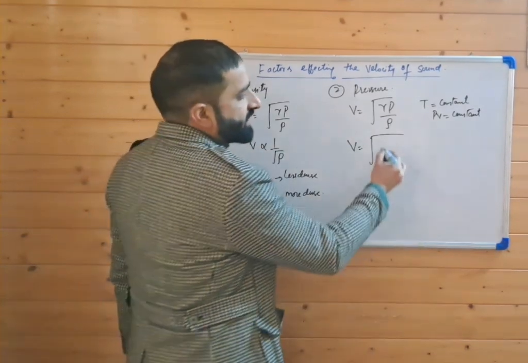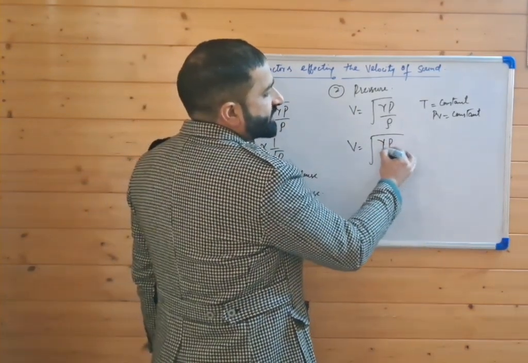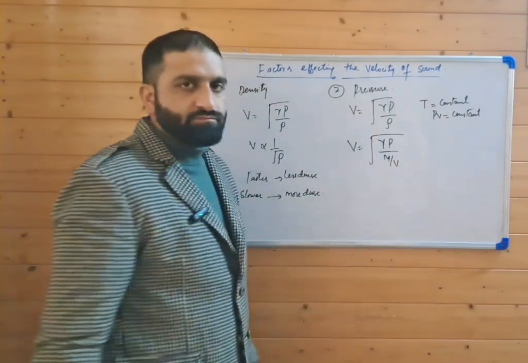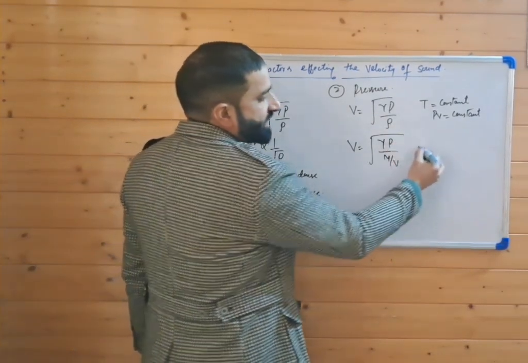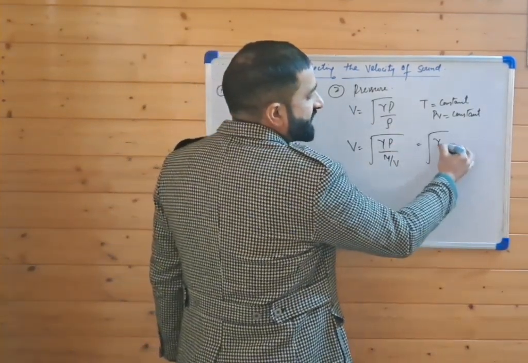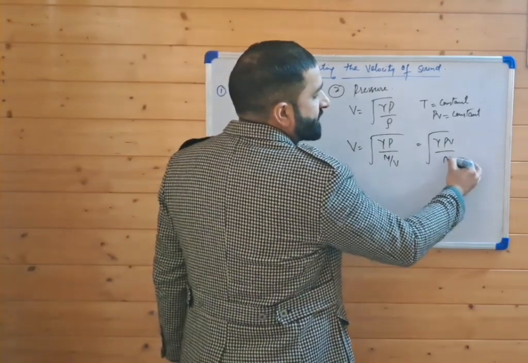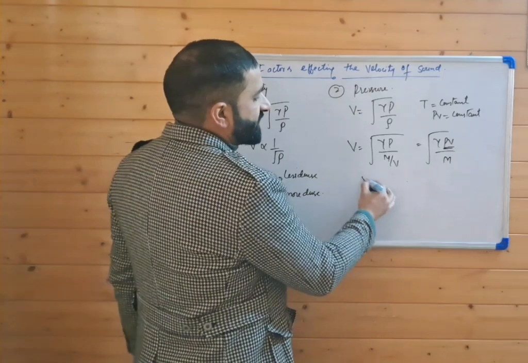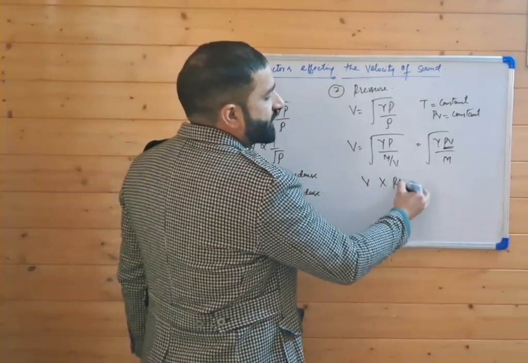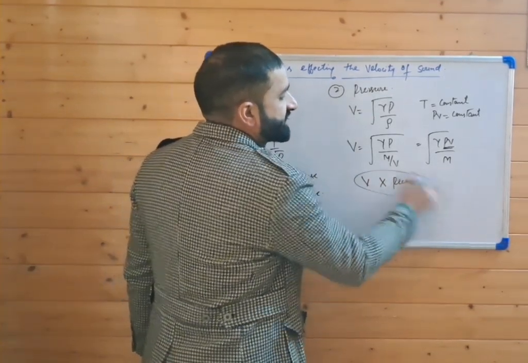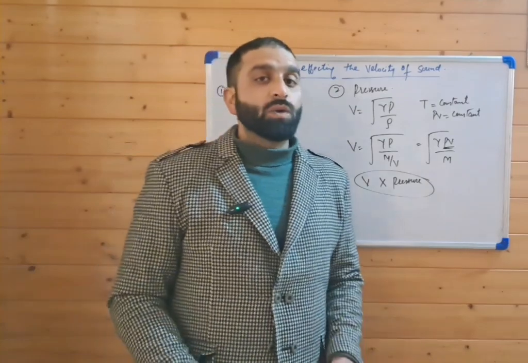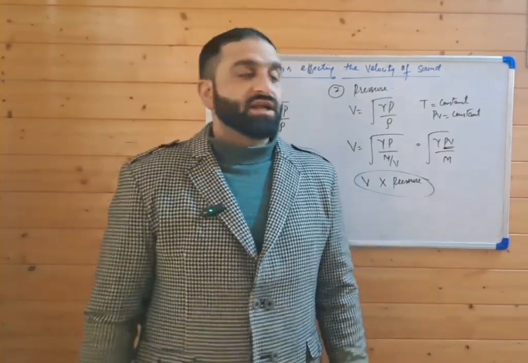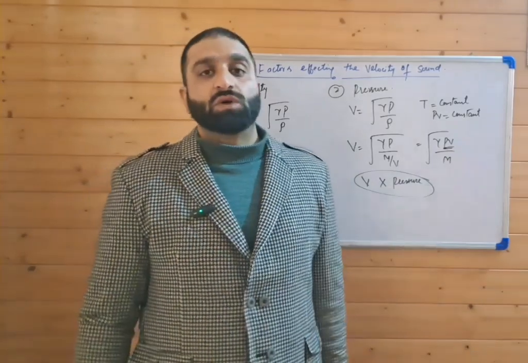How? Let's look. Gamma p divided by rho, where rho is mass per unit volume, means root of gamma PV divided by m. Here PV is constant, that means velocity doesn't depend upon the pressure. The velocity of sound in a gas doesn't depend upon the pressure because here PV is constant.